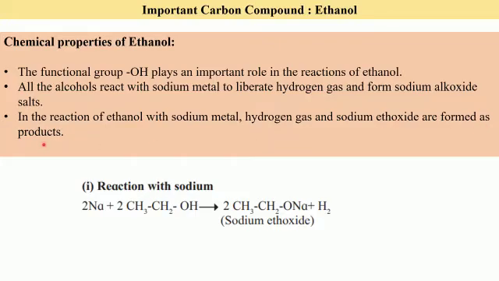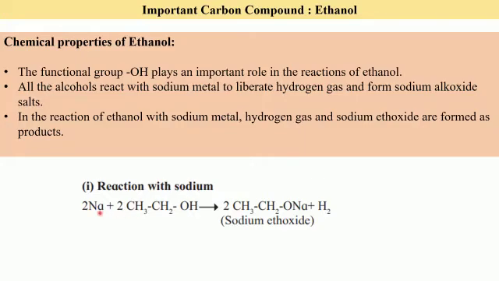Now, we have studied earlier that ethanol is a saturated compound because it has single bonds in it, and it has a functional group, that is OH, the alcohol group. The carbon-carbon and carbon-hydrogen bonds that are present in ethanol are quite strong.